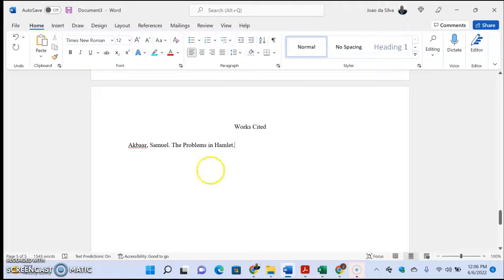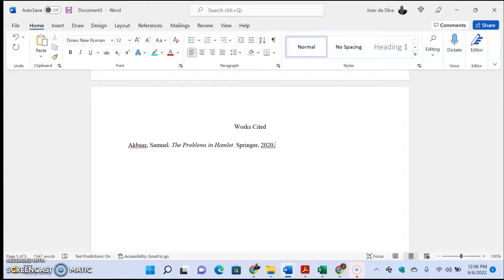The title needs to be italicized. So there are going to be rules here. You don't just list the source, you follow some rules. Then the publisher was Springer, 2020. And that's the year of publication.